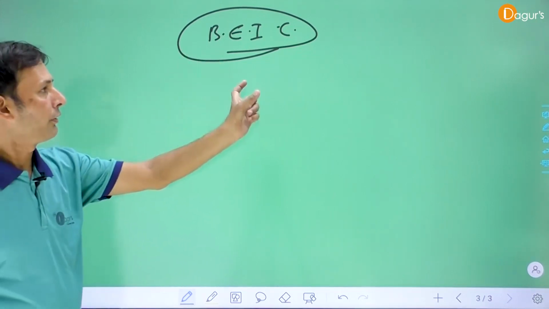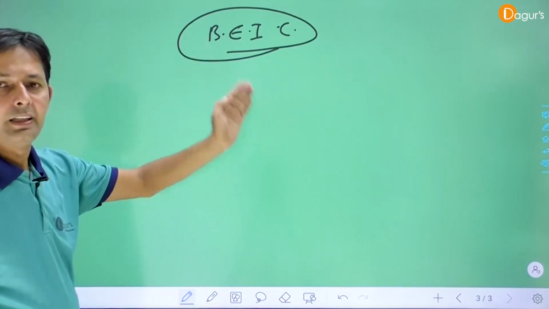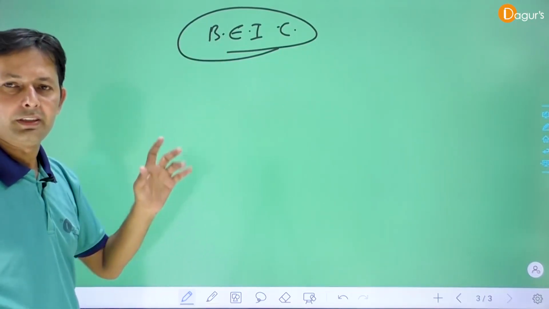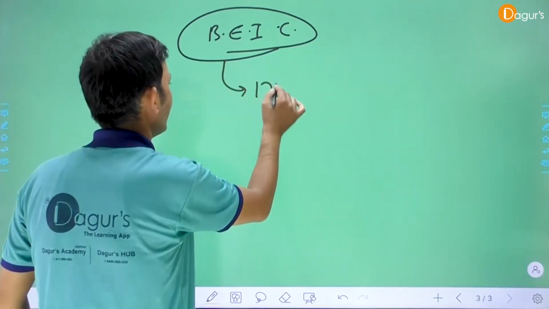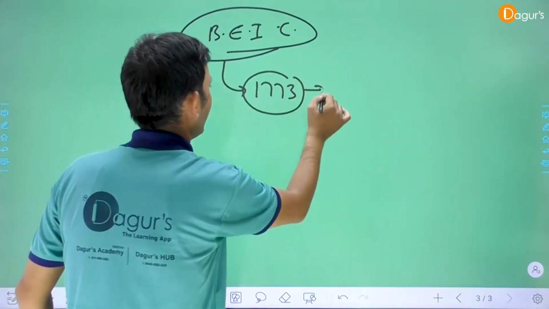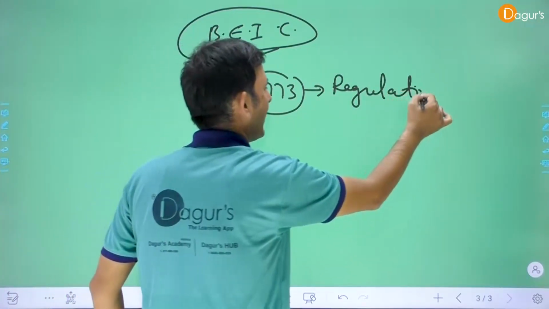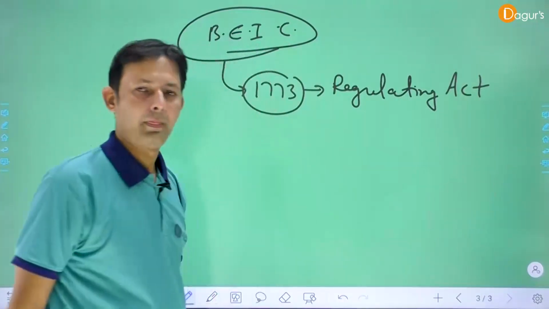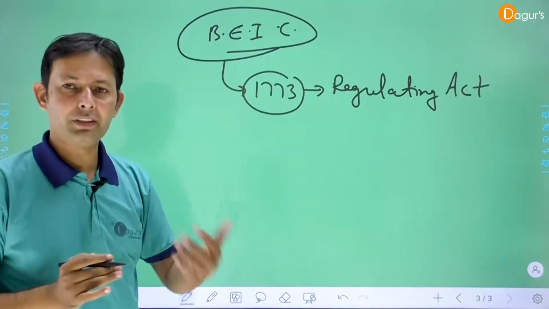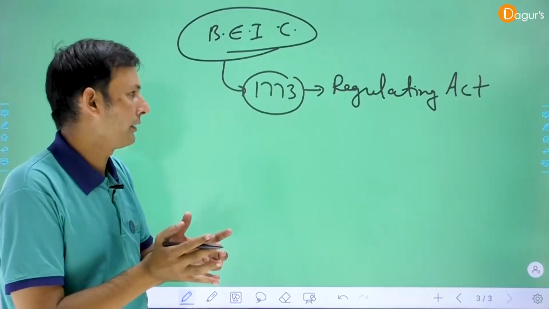So first of all, we discuss the 1773 Regulating Act. What are the main provisions, the main aspects, the main objective, the main target of this act?